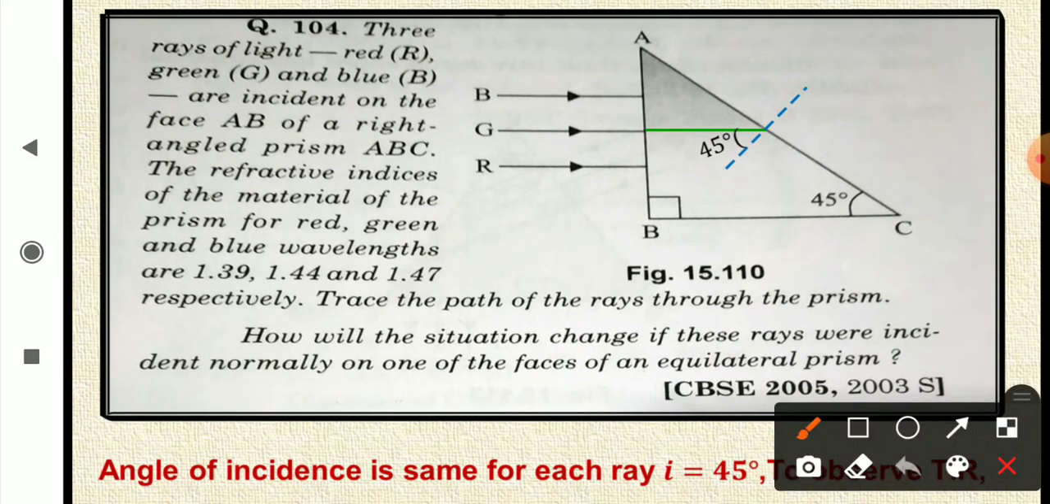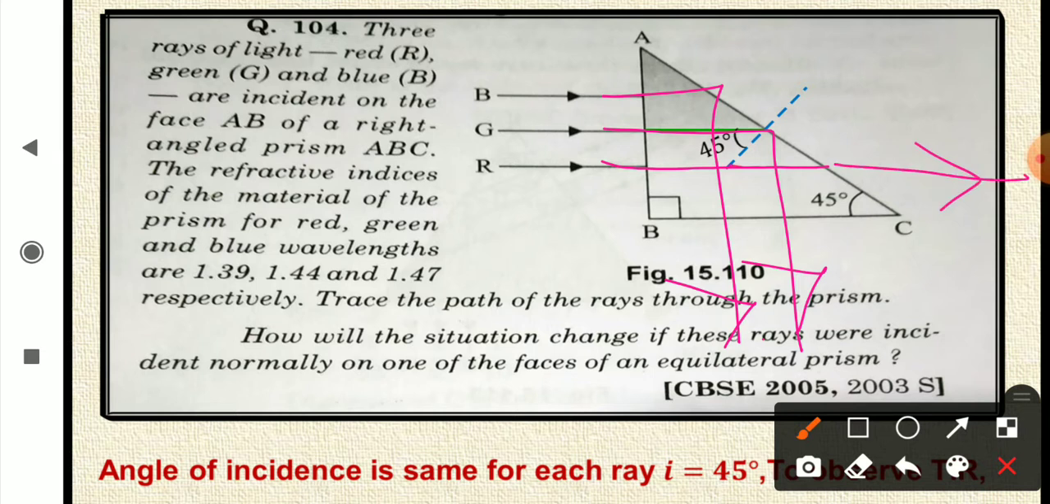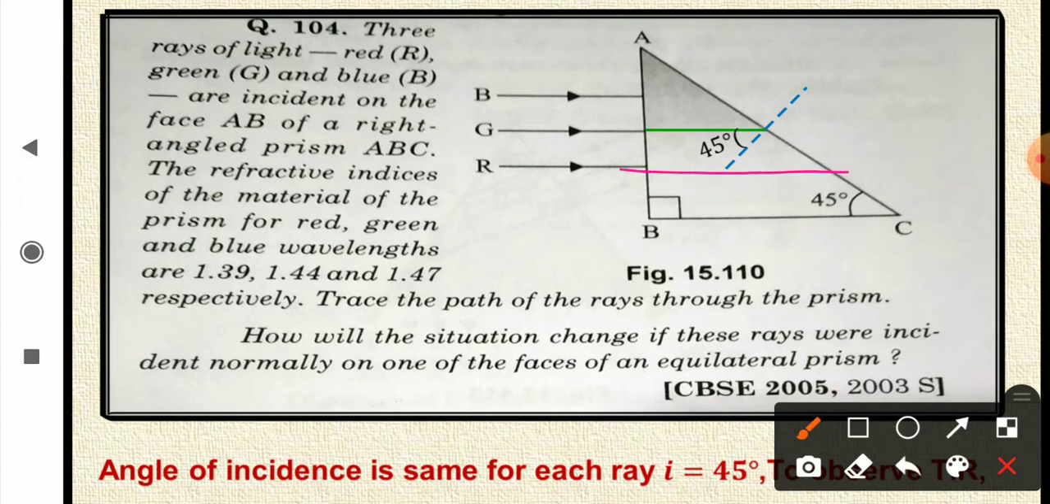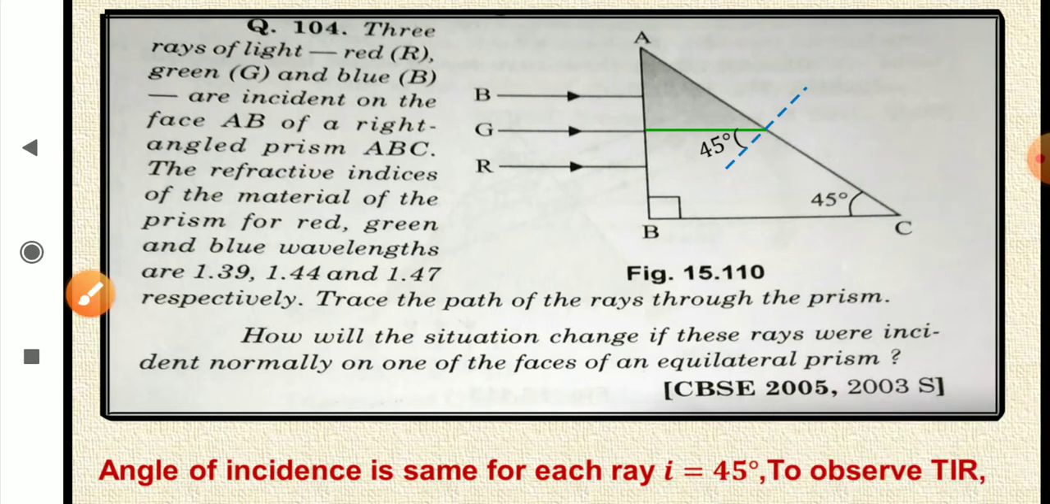So you can see. So this green light will go like this. Blue light will also go like this. But red will not get total internal reflection. It will get refracted. The original path is this one, and it will get refracted like this. So the path for red will be coming straight, and the straight path is this one. It will bend away from the normal like this. So total internal reflection for red will not take place. Now coming to the next situation.